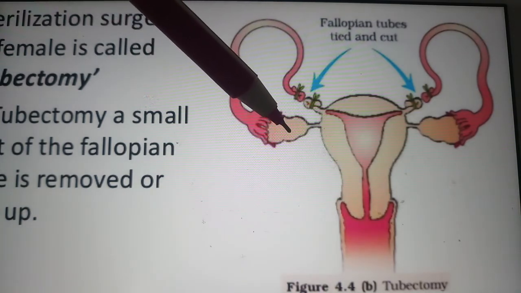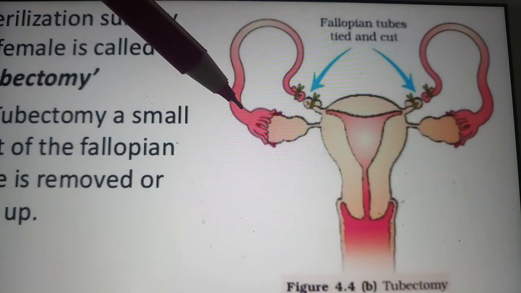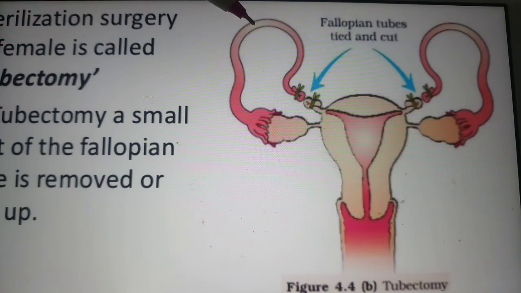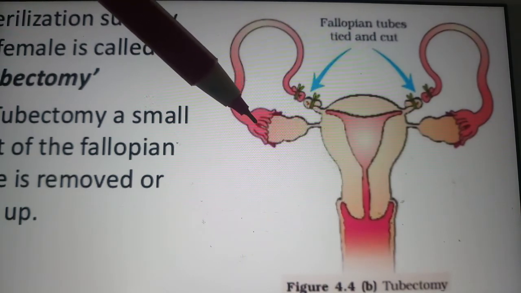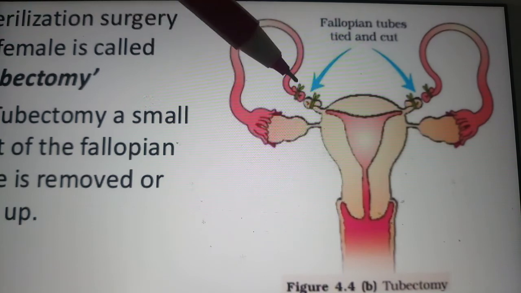Whenever the ovum is released from the ovary, see here, it travels and settles in the ampulla and the isthmic junction for fertilization, so that part of the fallopian tube is cut and tied up. The cut ends are tied. It prevents the passage of the ovum into the uterus.